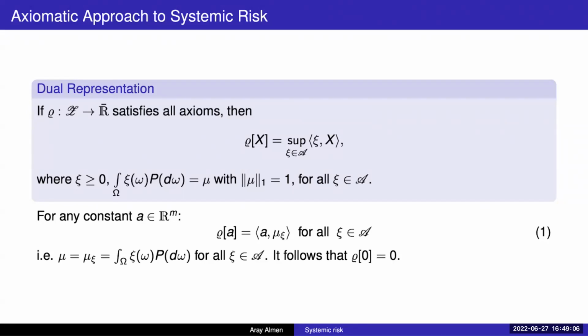In order to use these risk measures in the optimization problems, we derive this really nice dual representation. So the risk can be written as the supremum of the product of xi and x. Here xi, in coherent measures of risk, when we are working in a one-dimensional setting, are usually density functions. So to evaluate the risk of the random variable, we take the supremum over all density functions given in